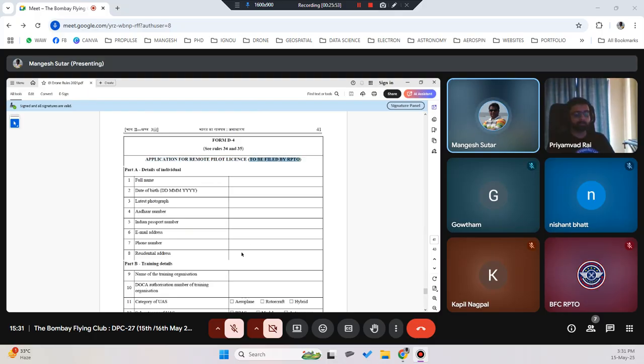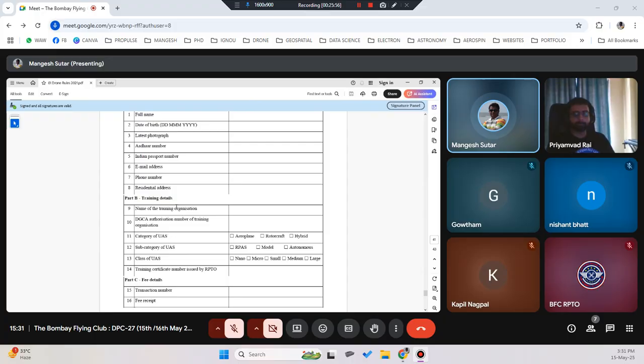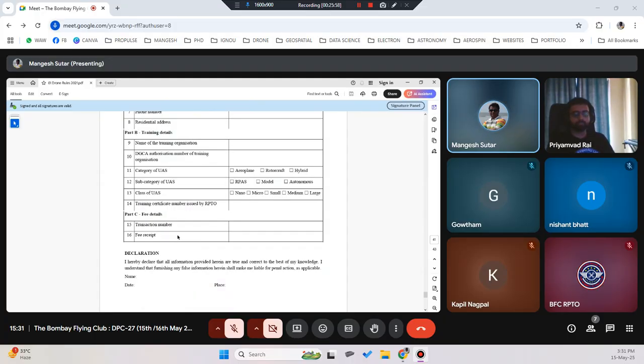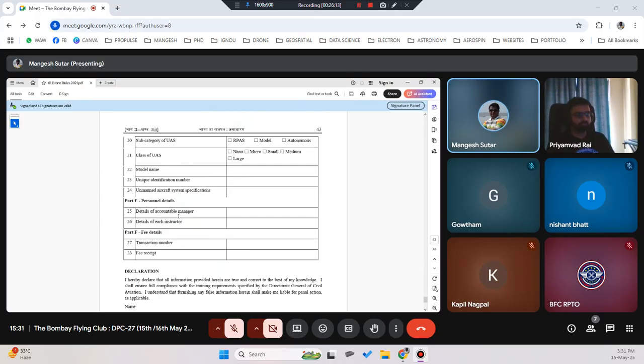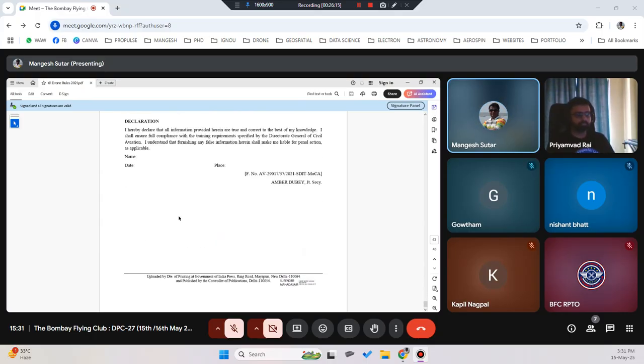That means Bombay Flying Club will do this. We will be filling all these document details in this form and sharing it with DGCA for your license or certificate requirement. And Form D5 is for application of authorization of a remote pilot training organization. So these are the 5 forms required.